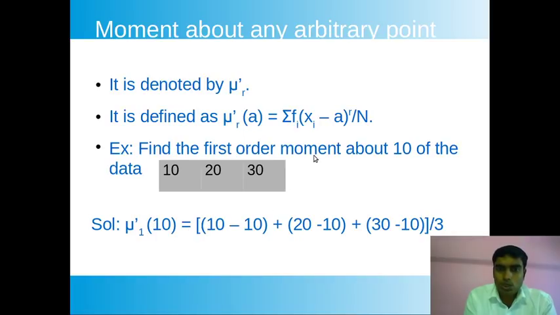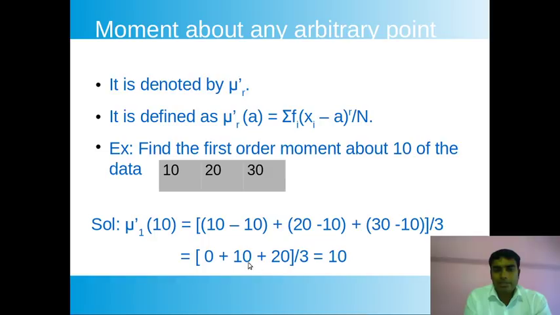That is equal to, so here the frequency of all these points, as you know, will be 1. 10 occurs one time, 20 occurs one time, 30 occurs one time. So the frequency of each is 1. Then the first point, xi minus a, is 10 minus 10, plus 20 minus 10, plus 30 minus 10, by 3. This is the first order moment about 10 of this data. Now by simplifying, this is 0, this is 10, and 30 minus 10 is 20, so 30 by 3, that is 10. That is the first order moment about 10 of these three points.